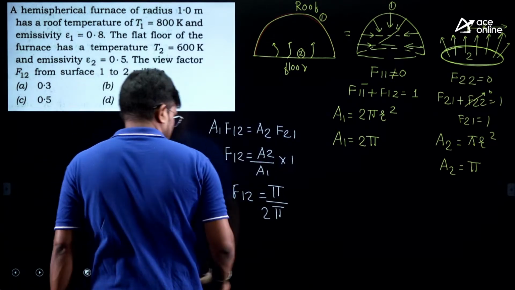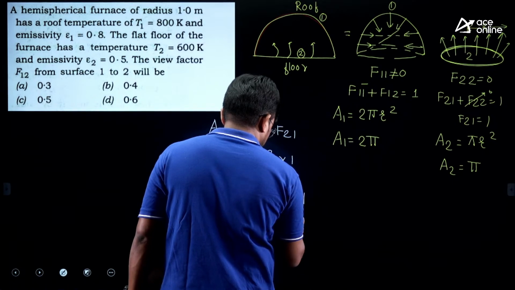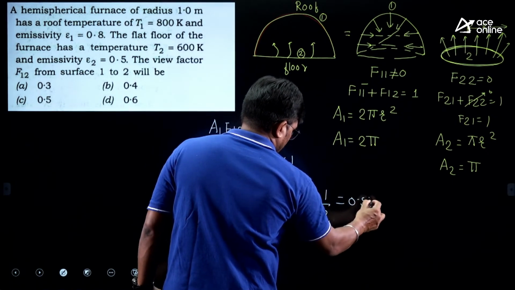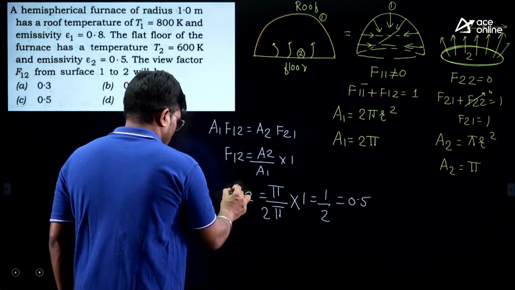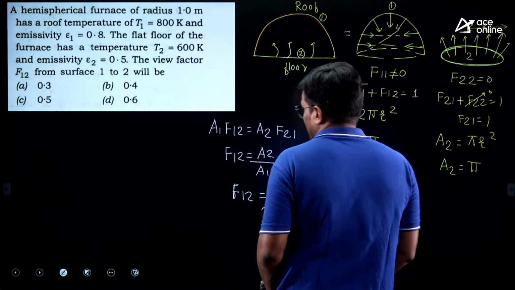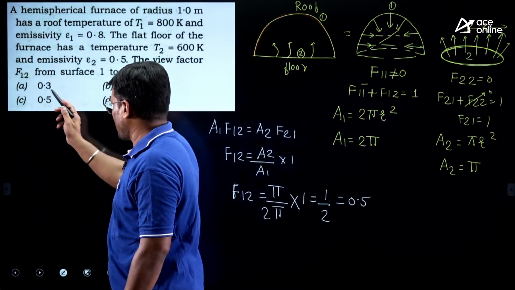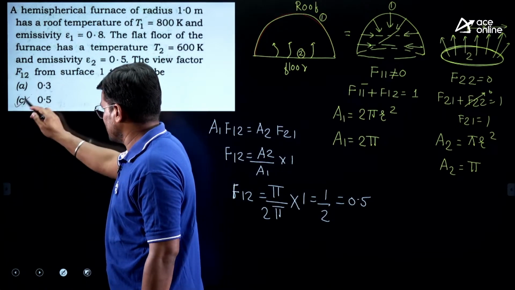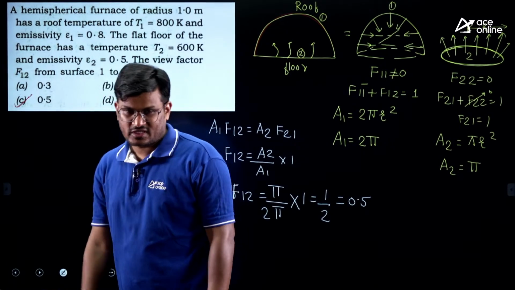Right? Now this is into 1. So this gets cancelled out, you will get 1 by 2, and that is 0.5. So F12 is equal to 0.5, right? Shape factor. So any options are there? Yes. 0.3, 0.4, 0.5. So C is a right answer.